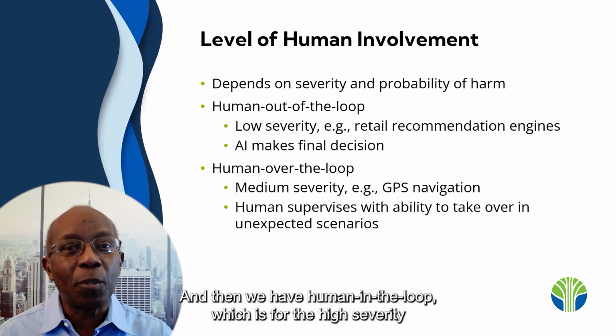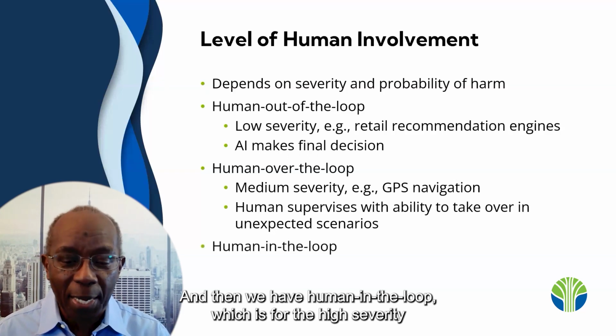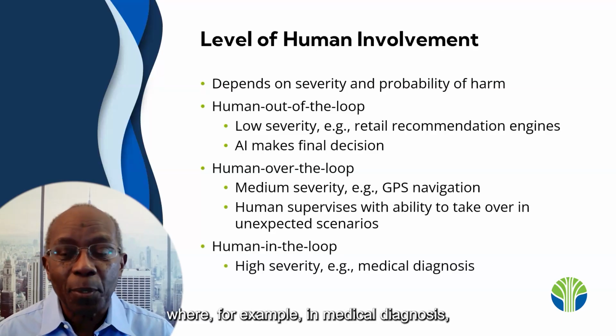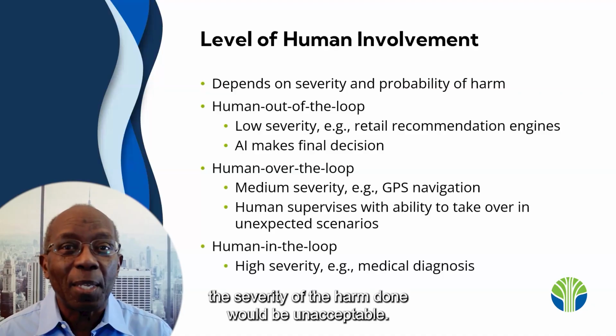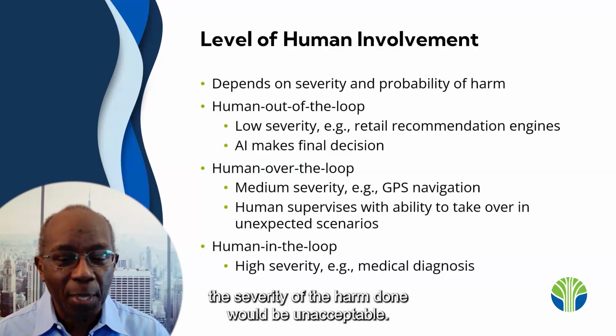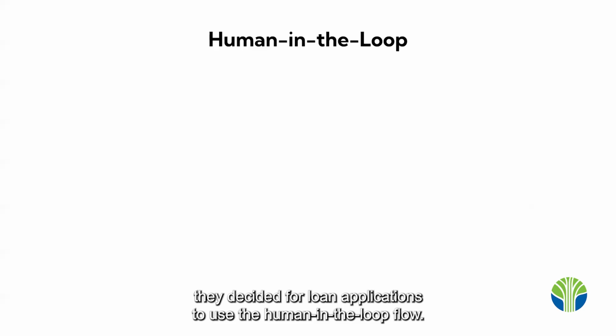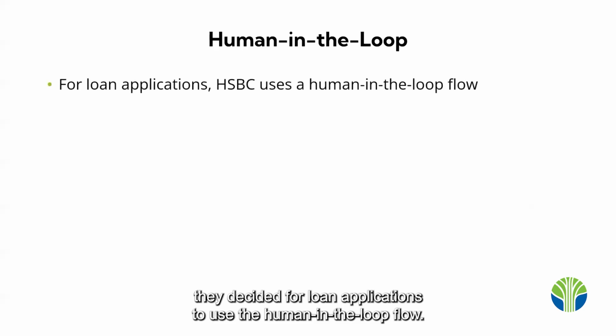And then we have human in the loop, which is for the high severity type of AI models, where, for example, in medical diagnosis, the severity of the harm done would be unacceptable. Here, the human makes the final decision. In the case of HSBC, they decided for loan applications to use the human in the loop flow.